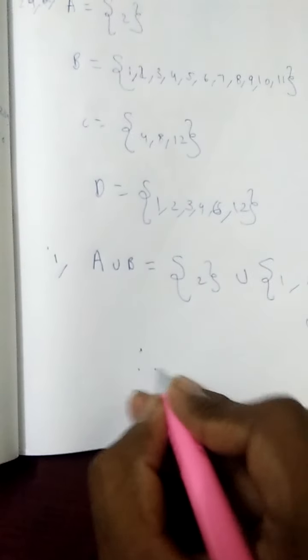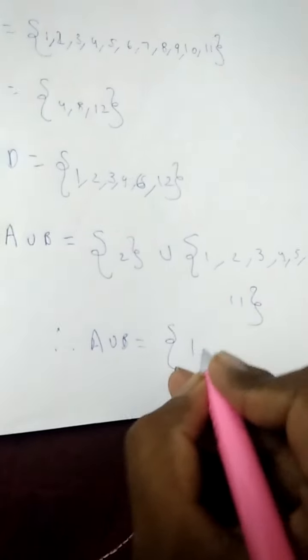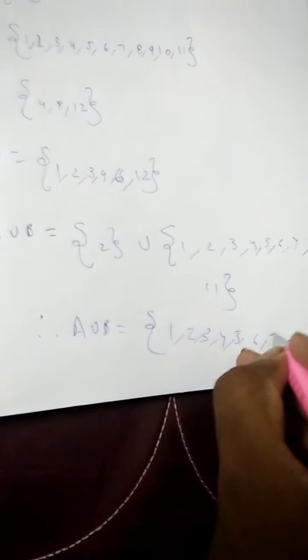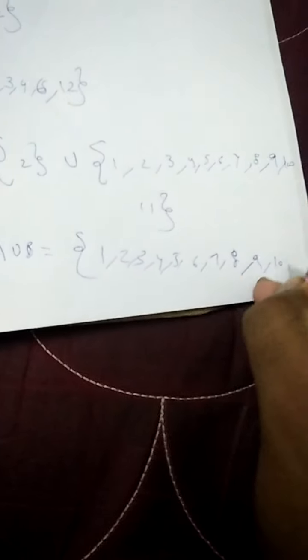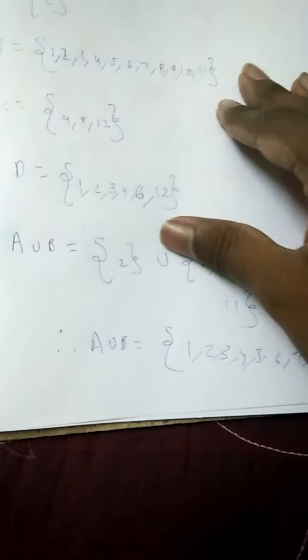So therefore A union B is equal to 1, 2, 3, 4, 5, 6, 7, 8, 9, 10, 11. A union B means, see, all the elements will come.